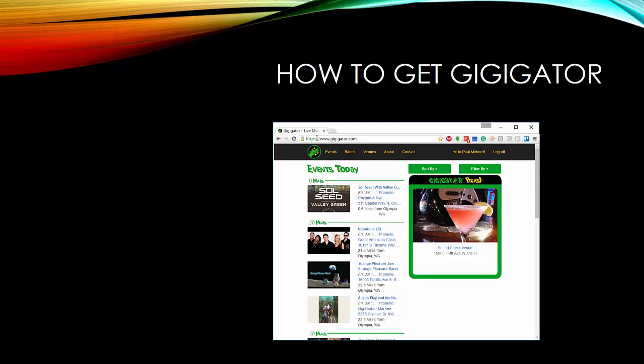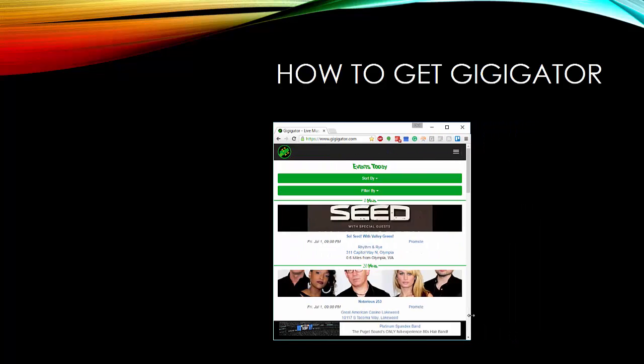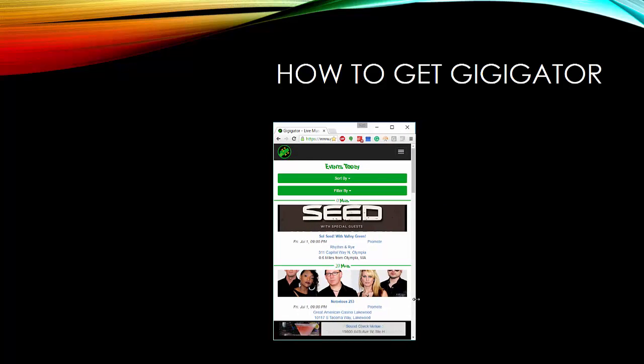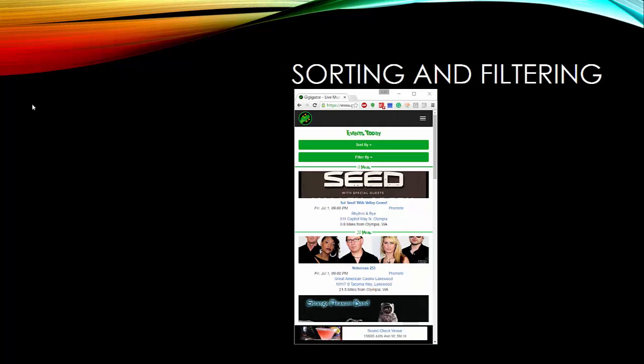It's a completely responsive application, meaning that it looks as good on a cell phone as it does on a desktop. You're looking at the desktop application, but let's sort of simulate what things look like on a cell phone. The application launches into today's event page where we can see all of the live music gigs for today organized by distance away from our hometown. By default, Gigigator will sort by distance away from our current location.